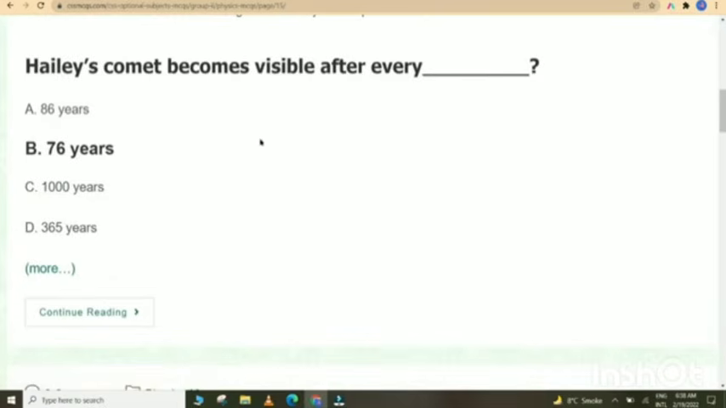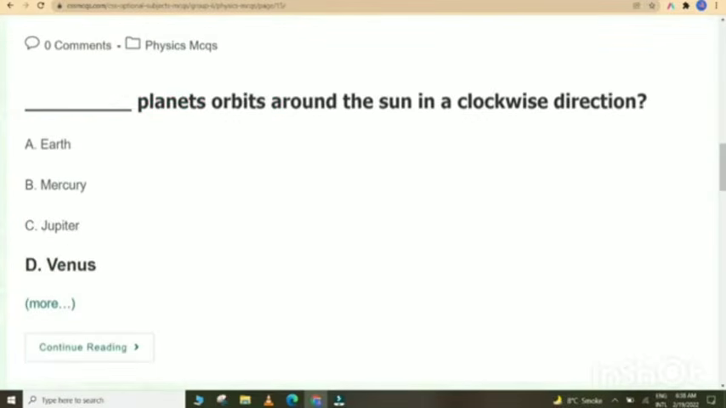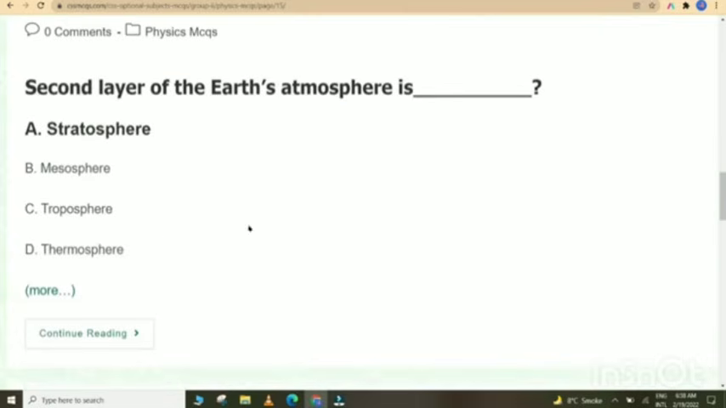Halley's Comet becomes visible after every 76 years. The fastest rotating planet is Jupiter. Dash planets orbit around the Sun in a clockwise direction. Venus. Second layer of Earth's atmosphere is stratosphere.